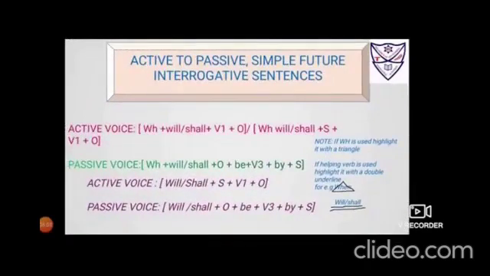Active to passive simple future interrogative sentences. So the formation will be, active voice can have two formations. When it is who, as I have told you, the subject goes missing. And when it is WH, other WH questions, when, where, how, so it will come. So it is WH plus will or shall plus verb in its first form and then object. When the other WHs are there, so it is with WH, will and shall, the verbs. Subject is also given. Verb will be in its first form and then the object.